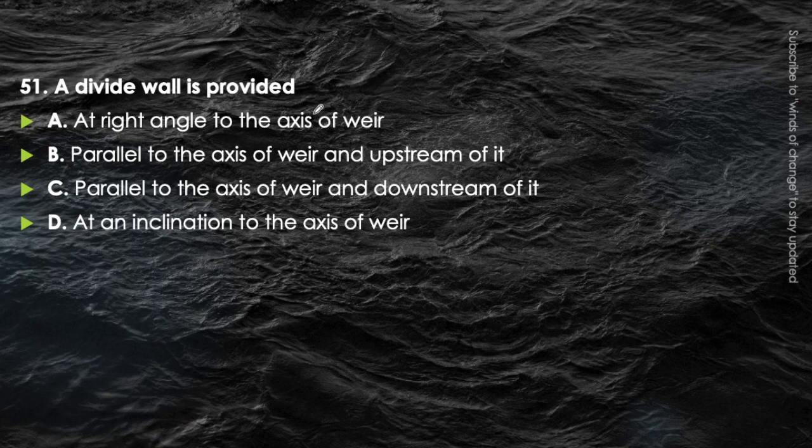A divide wall is provided at right angle to the axis of the weir, parallel to the axis of weir and upstream of it, parallel to the axis of weir and downstream of it, or at inclination to the axis of weir. Just think about it. We have already explained divide wall in a question previously, in which we have explained about diversion headwork. The answer will be option A, that is it is provided at right angle to the axis of weir.